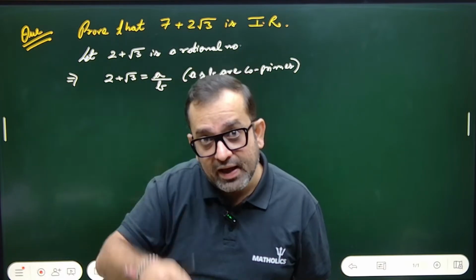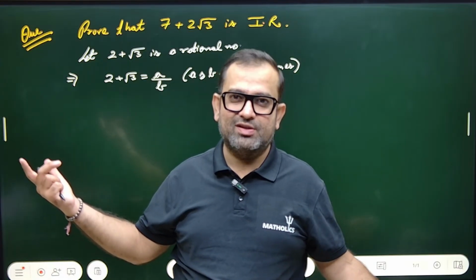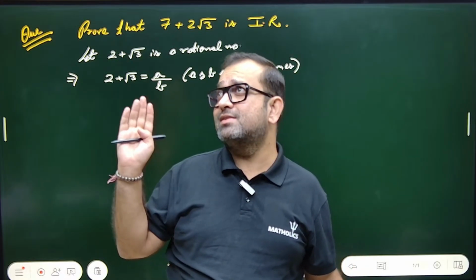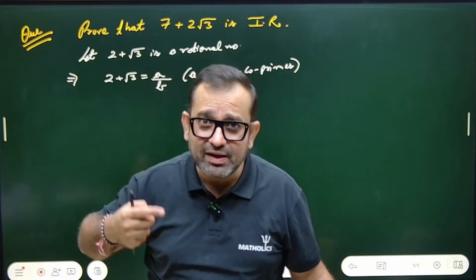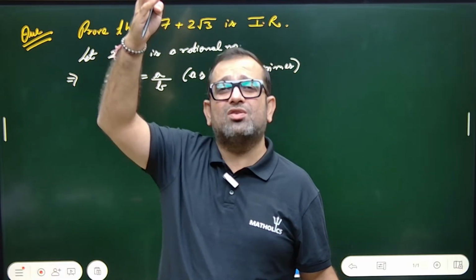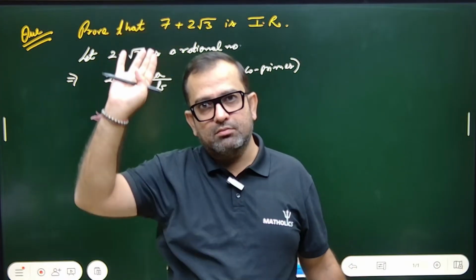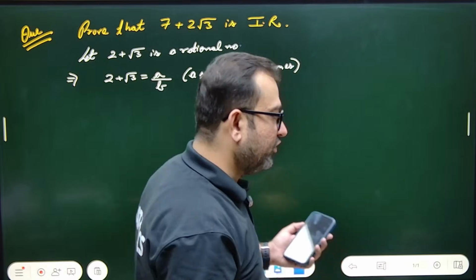But if it is a fan, it must give a good amount of air so that I can feel good. But as I can see, it is not giving any air. And if it is not giving any air, our assumption was wrong. What was the assumption? That it is not a tube light, it is a fan. Hence, our assumption is wrong. It is a tube light. Got the point? Got the idea which we are going to follow in this question?